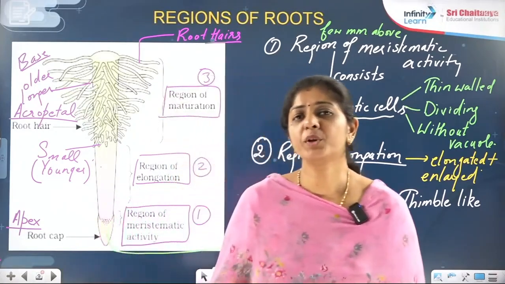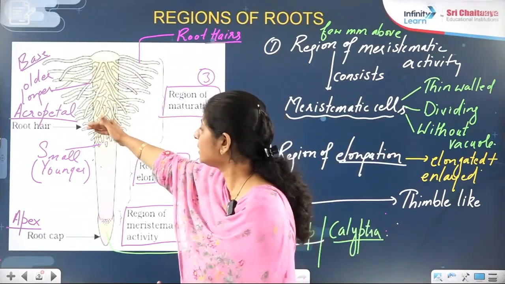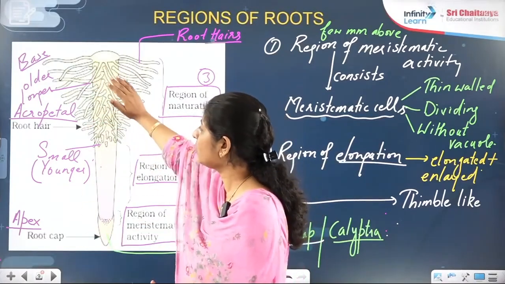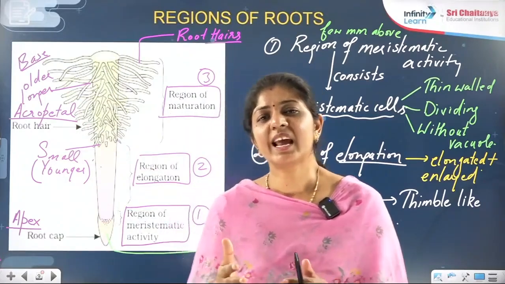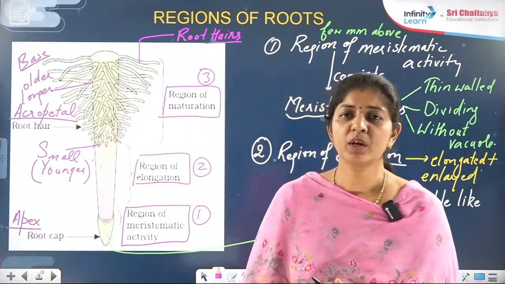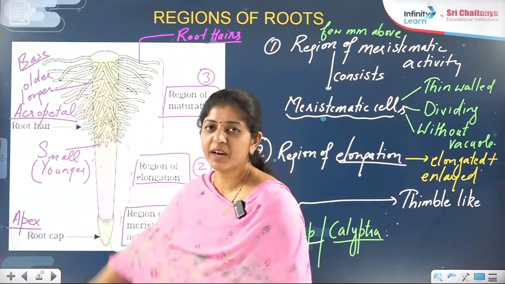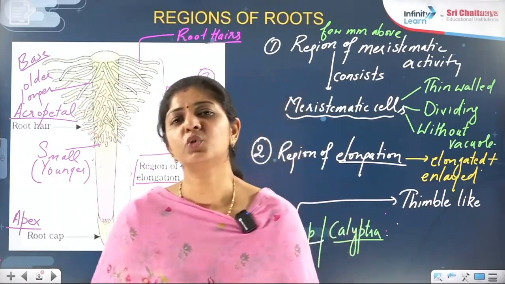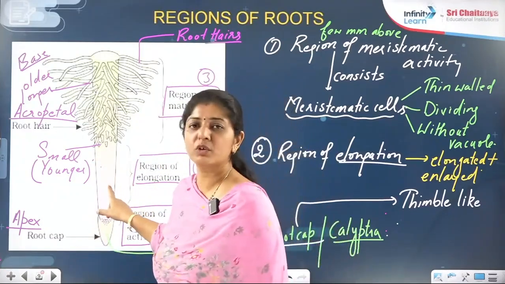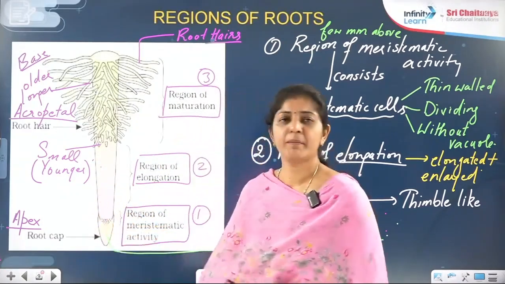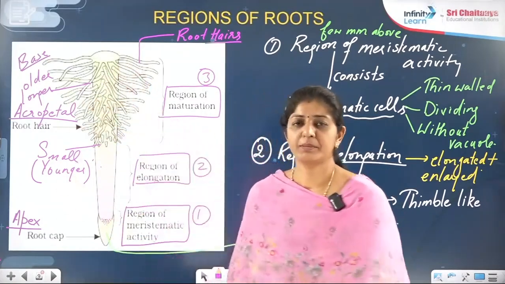But how is it going to be arranged? In an acropetal fashion. Acropetal means the younger ones are towards the tip and the older ones are toward the base side, right? When we discuss in anatomy the transverse section of the root, we take it from the region of maturation. To show the transverse section of root, we never cut on the region of elongation or the region of meristematic activity, because they are still younger.